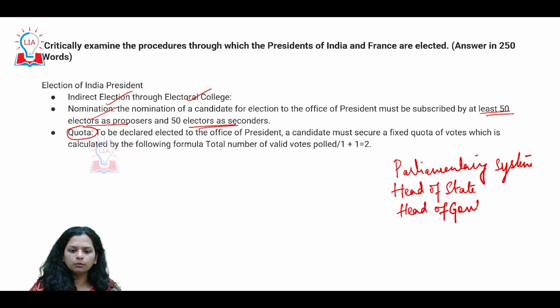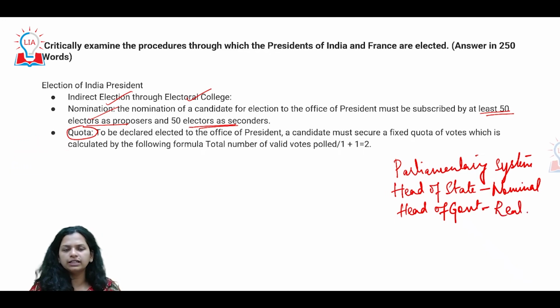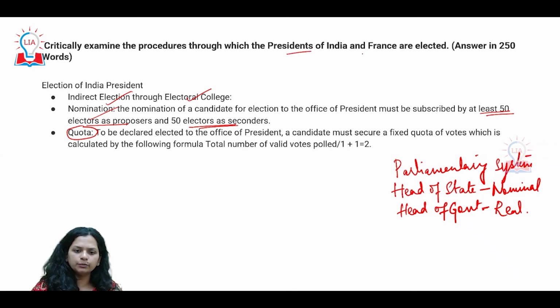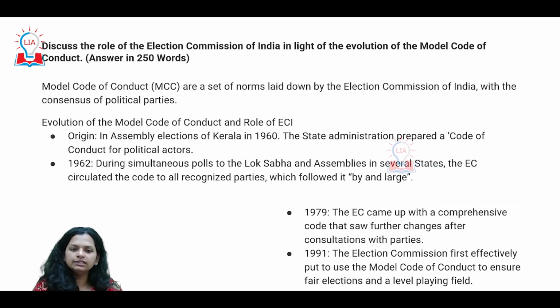You can also talk about who is the real and who is the nominal head, which justifies and speaks a lot about the nature of power between the presidents of India and the presidents of France. So that can be our level of comparison, that these presidents are placed in a certain democratic context in which the entire country operates.